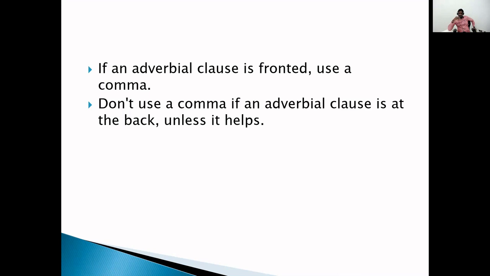If the adverbial clause is used at the end of the sentence, you need not use any comma. But sometimes if it helps, you can use it. That is the thing you should know. Two things: when adverbial clause is used at the beginning, use a comma compulsorily. If it is used at the end of the sentence, you need not use any comma unless it helps to give the sentence perfect meaning. Okay, children?